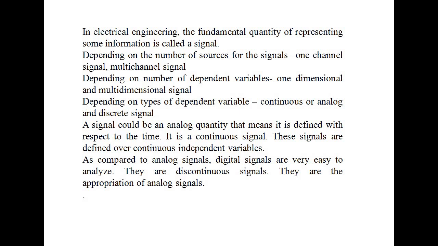The value of a signal at any specified value of the independent variable is called its amplitude. That means at any specified time, the value it gives us is called the amplitude of the signal. And the plot of the amplitude of a signal as a function of the independent variable is called its waveform.